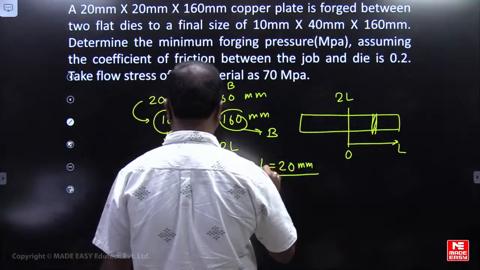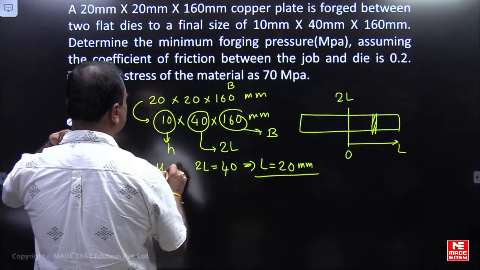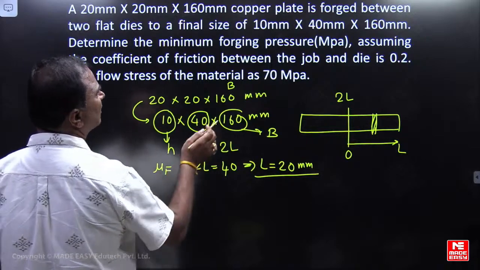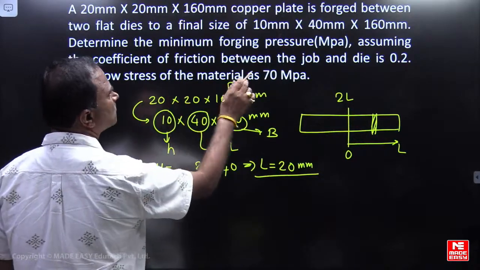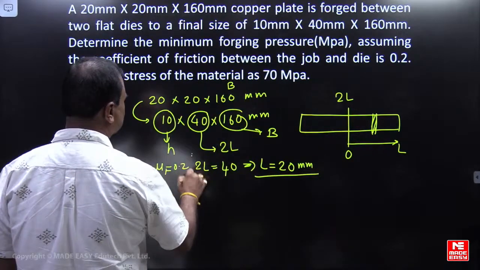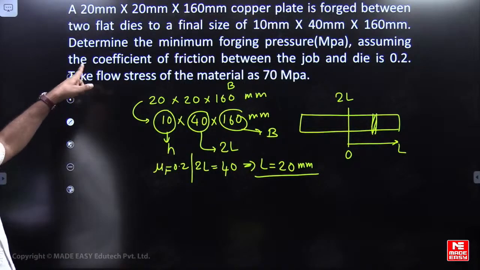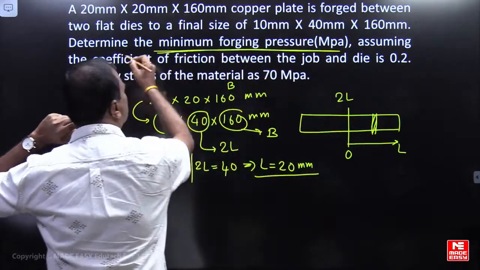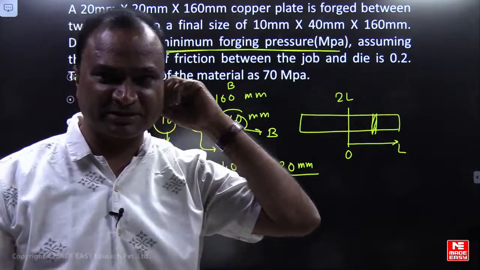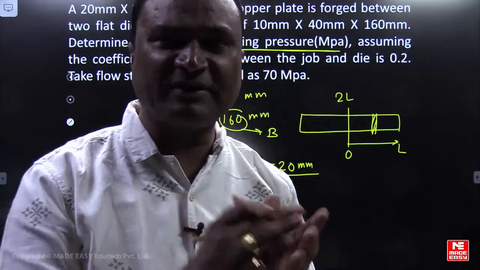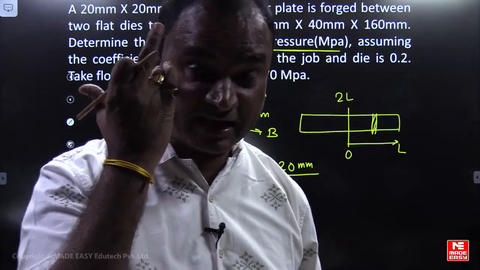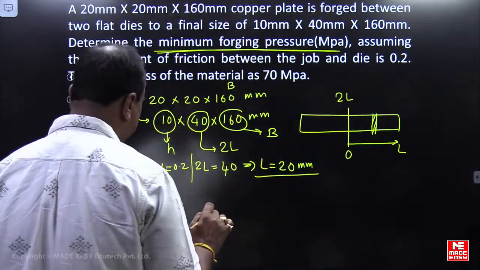So coefficient of friction is also given, friends. Coefficient of friction is given how much, friends? 0.2. So what is asking? Determine the minimum forging pressure. Minimum forging pressure is asking. Maximum pressure, minimum pressure. So first we need to calculate whether it is sticking or sliding, what type of friction will be there, for which I am using sticking radius.